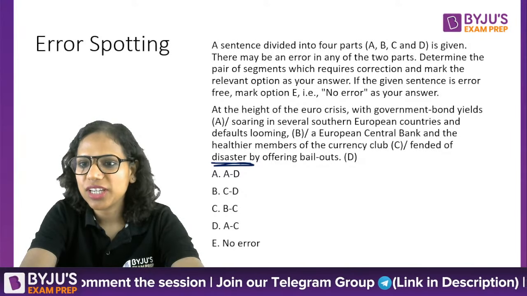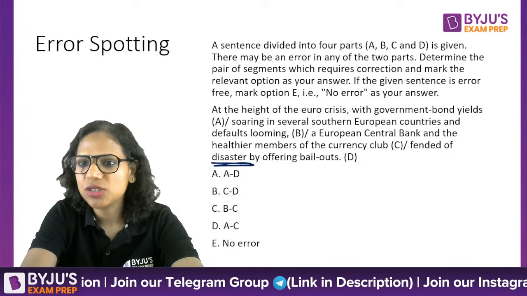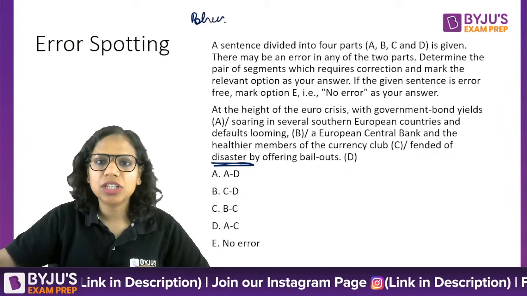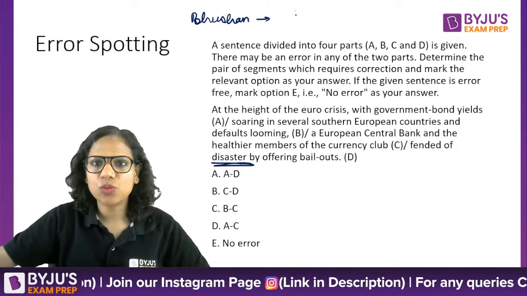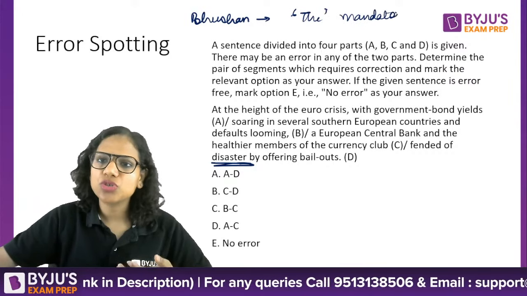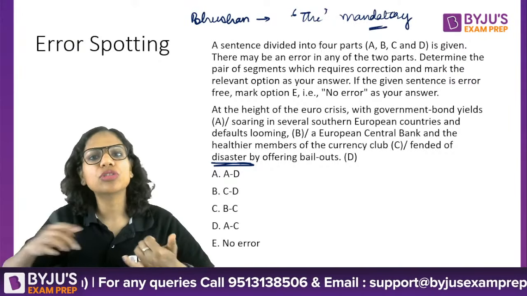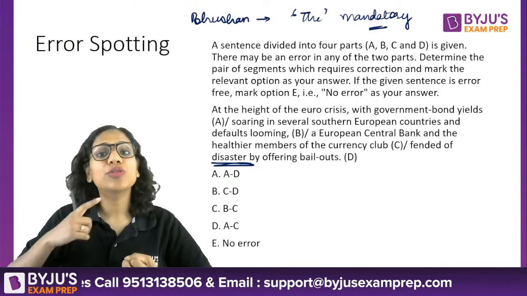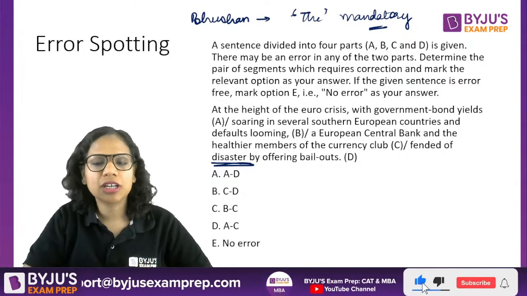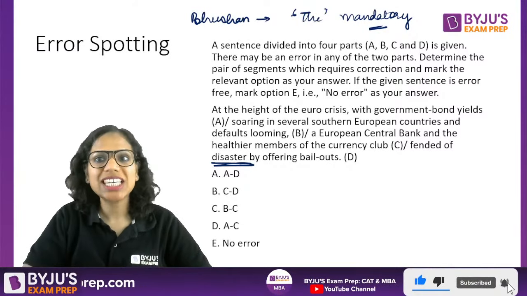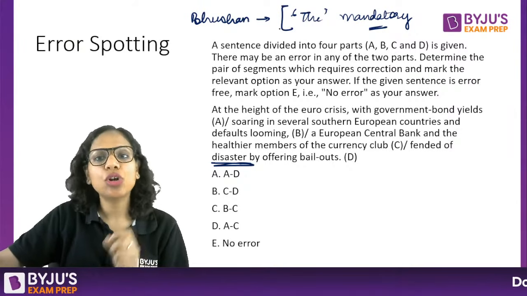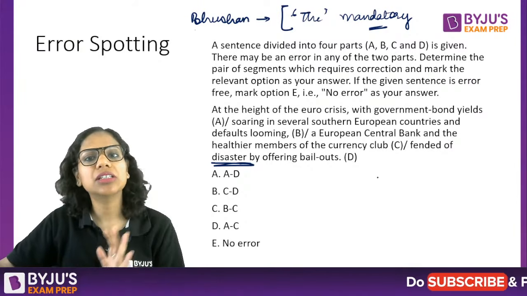All right, then in which case does the become mandatory? Okay, so Bhushan, there are certain cases. Bhushan is asking when the is mandatory. There are certain situations when we need the, for instance, before the superlative degree of adjectives, before the names of epics, okay, the Ramayana, the Mahabharata, then before the names of certain rivers, seas, oceans. There are a number of such cases, and all of these cases are mentioned in standard grammar books.